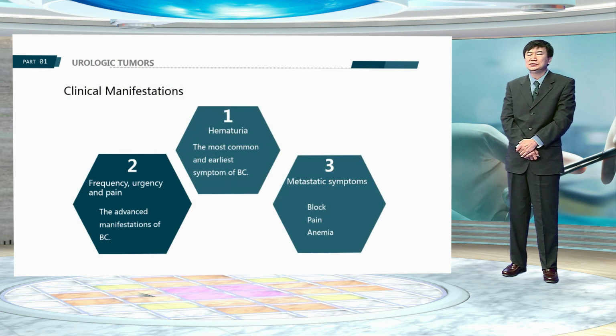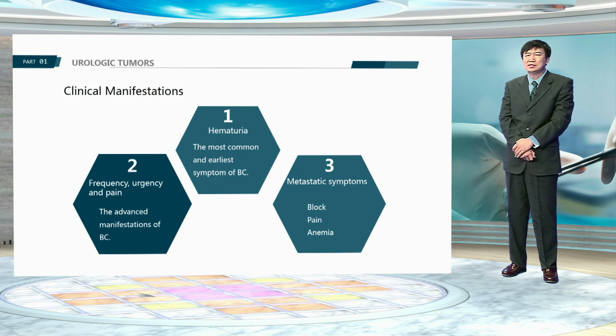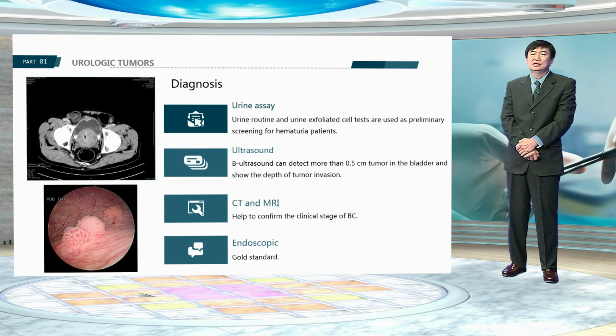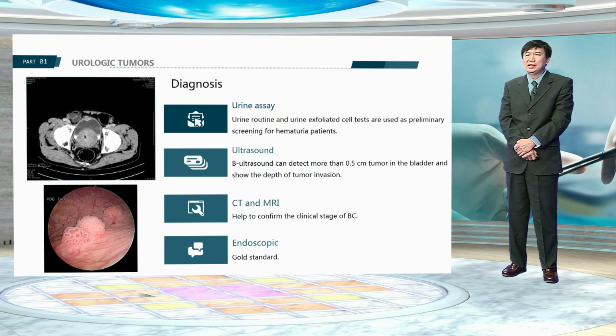Hematuria is the most common and earliest symptom of bladder cancer. The presence of irritative voiding symptoms, such as frequency, urgency, and pain, may be the manifestations of advanced bladder cancer and CIS. Anemia and pain can be found in patients with metastasis. The evaluation of a suspected bladder mass consists of urine cytology, imaging examination, and visual inspection of the urothelium.